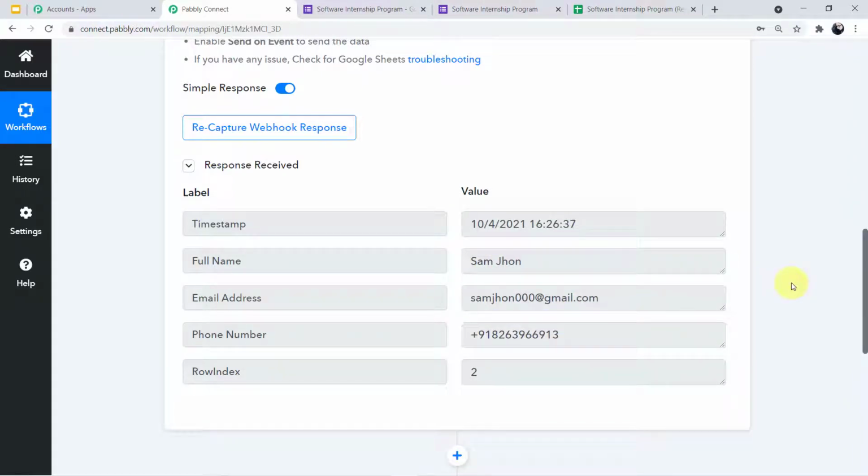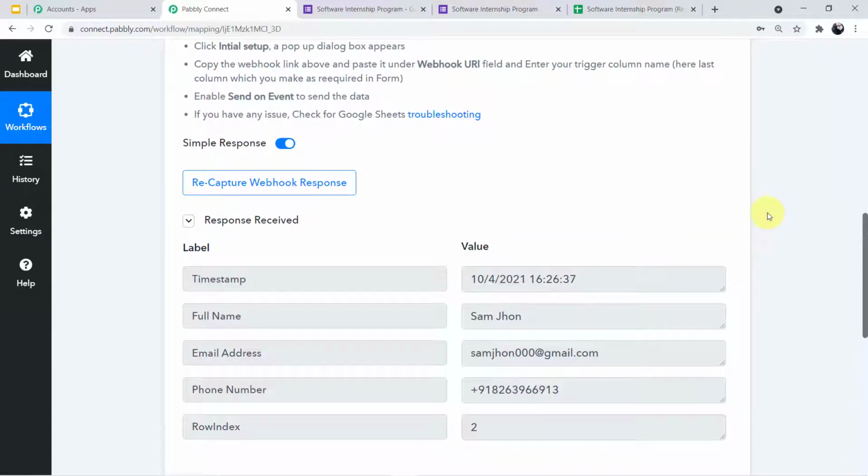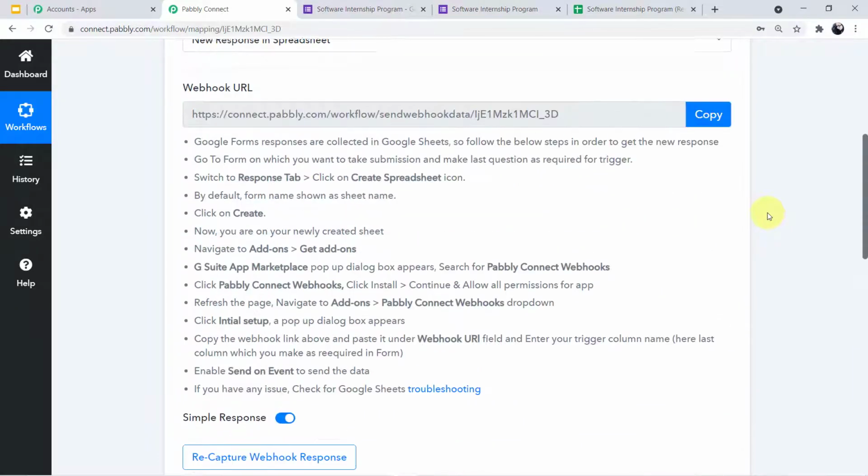But guys, there is one problem. Here in the timestamp, the date is coming with the time, but in the certificate I have only mentioned the column for date. I have not mentioned the column of time. So I want to split this time from the date. I only want the date. For that, we have to perform one extra step. Let me tell you what.